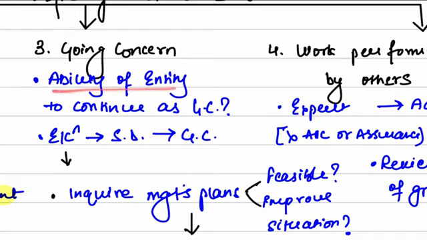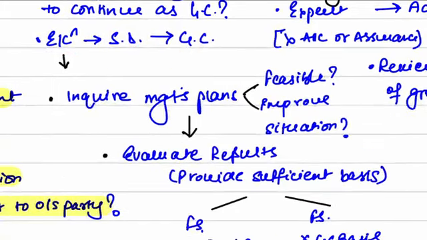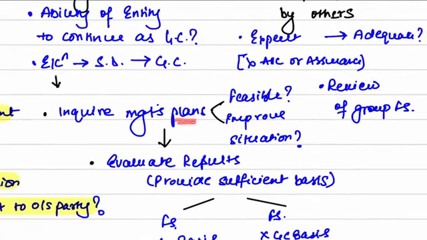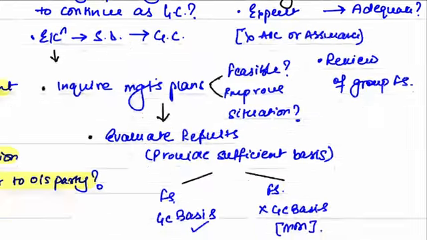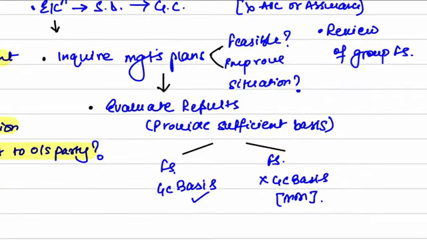Then going concern. Assess the entity's ability to continue as a going concern. If you identify any event or condition that casts significant doubt on the going concern, then inquire the management's plans. Are these plans feasible? Are they going to improve the situation? Then you need to evaluate the results of the inquiry, whether they provide sufficient basis to believe that financial statements can be prepared on going concern basis, there is no problem. Or financial statements should not be prepared on going concern basis, there is a material misstatement.